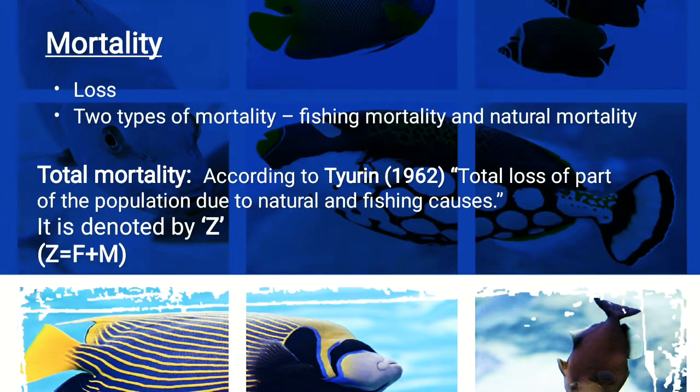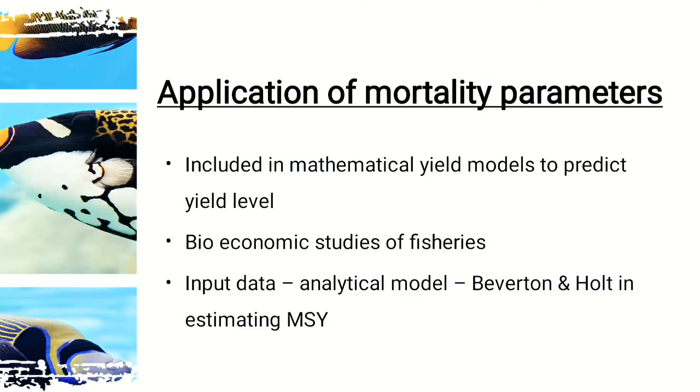Instantaneous rate of mortality is simply known as mortality, but the mortality rate is something different. If we use the percentage of died individuals to the population at the beginning of the year, it is said to be the mortality rate, and it is different from instantaneous mortality.